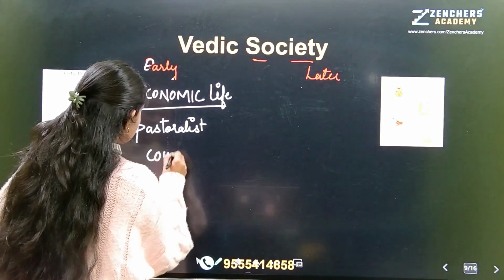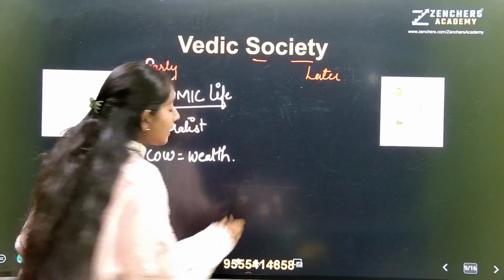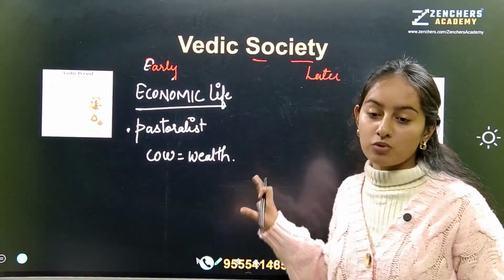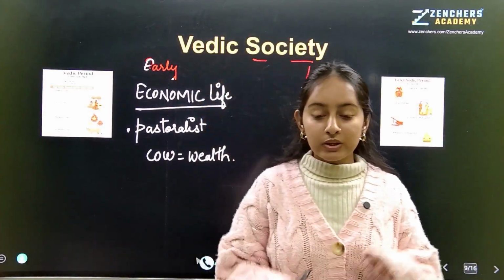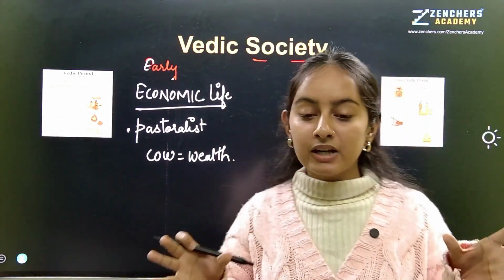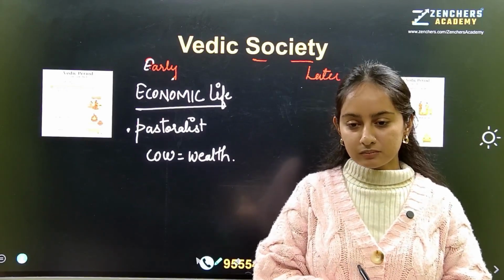wealth. Okay? And we are not saying it for the sake of saying it, but it's true that they went on wars because of cows. So you can imagine how important cows, cattle were at that time. Only cow and the number of cows would decide who is the wealthiest person of the tribe.